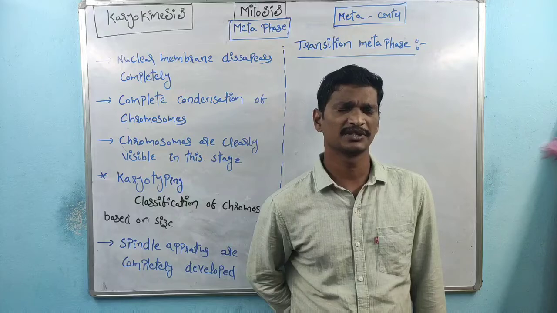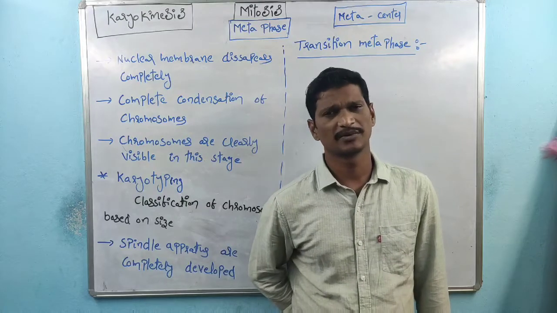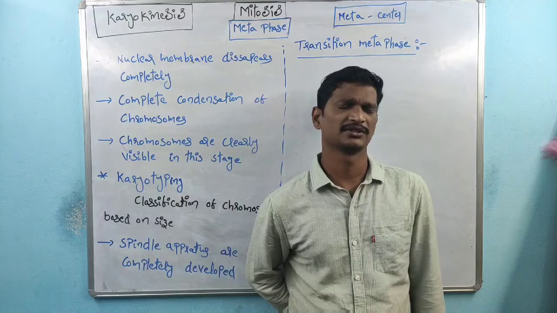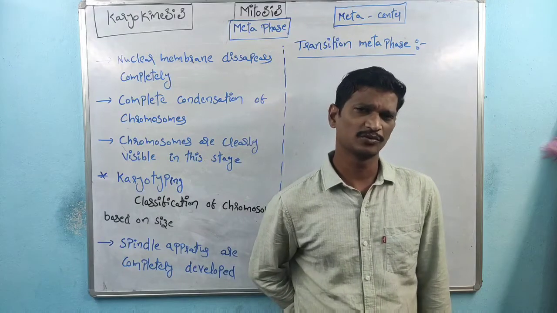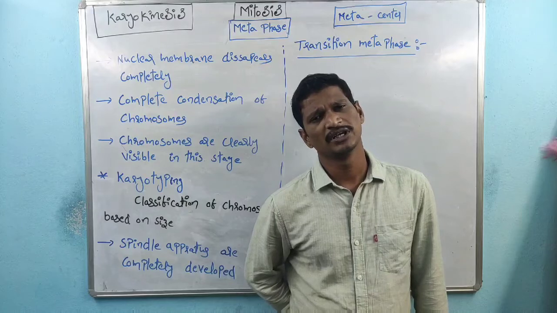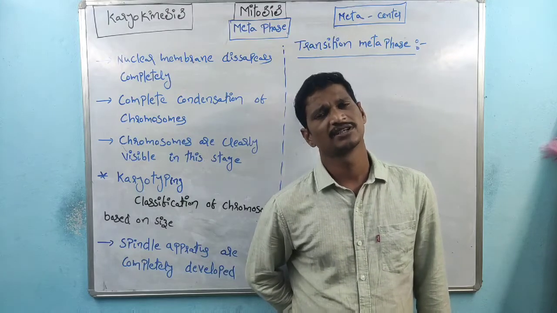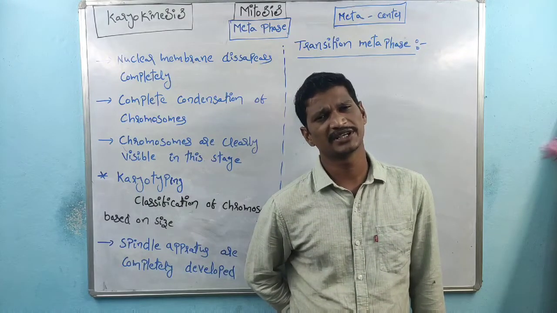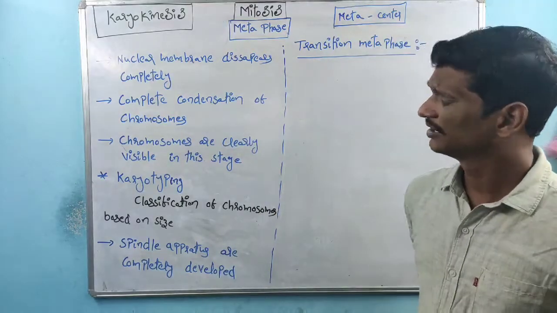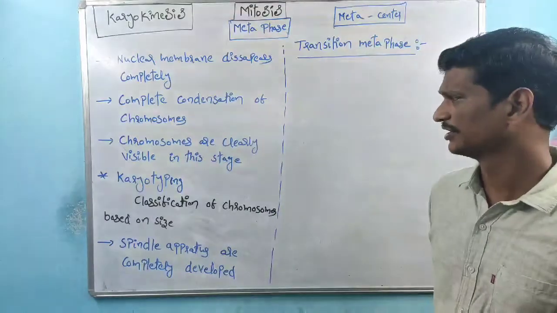Complete nuclear membrane disappearance takes place within metaphase. Complete condensation of chromosomes also takes place within metaphase.